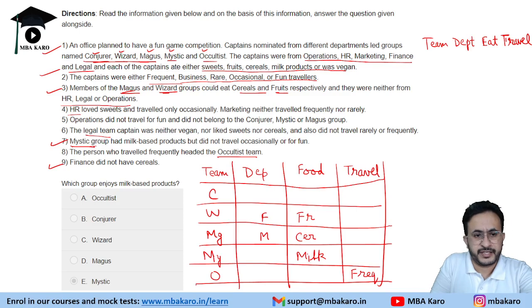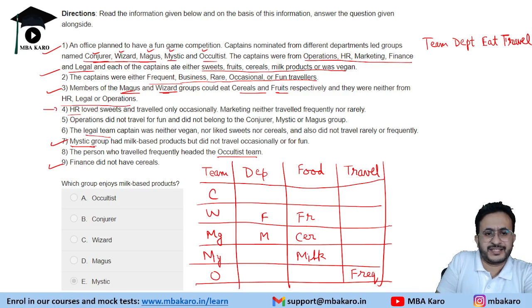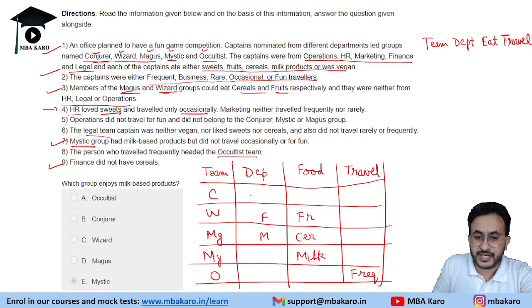Now let us see department-wise information. It says HR loved sweets and traveled occasionally. HR, sweets, occasionally. Now HR can be this or this. Now if you put HR here, it is frequent, so it is not possible to put HR here. HR loved sweets, so HR cannot come here also. So this is the HR department, loved sweets and traveled occasionally.